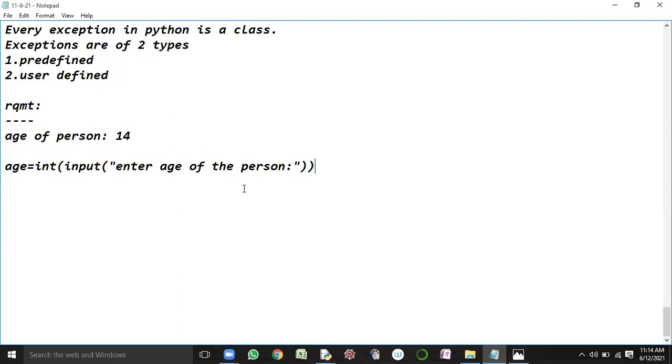Now, consider matrimonial sites. In matrimonial sites, what's the valid age? If a person wants to create an account in the matrimonial site, first of all, the person should have an account in the matrimonial site, or not?